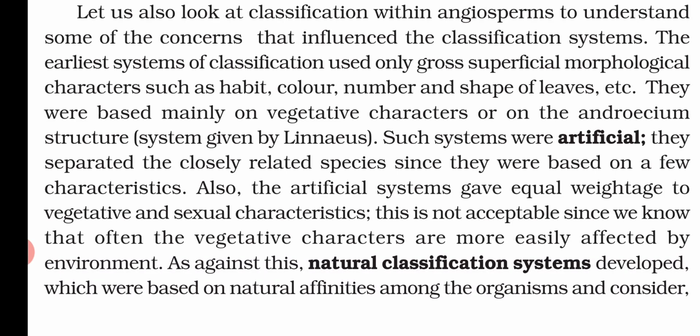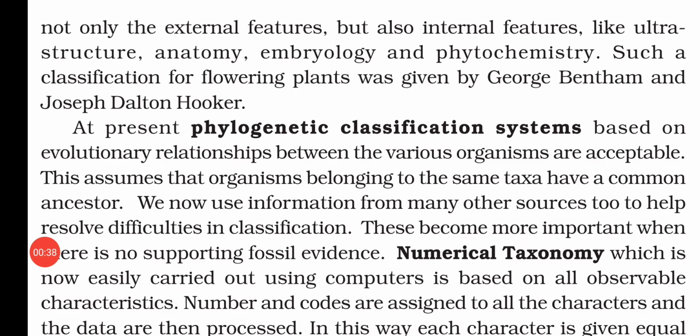As against this, the natural classification system was developed, which was based on the natural affinities among organisms, that is, the natural relationship between organisms. In this system we use not only external features but also internal features like ultrastructure, anatomy, embryology and phytochemistry.